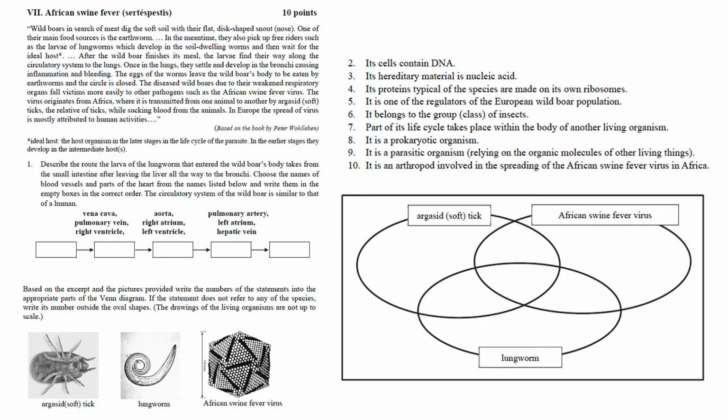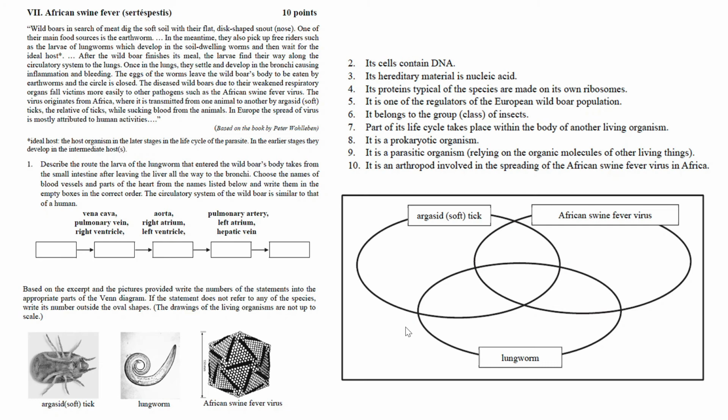Describe the route the larvae of the lungworm that enter the wild boar's body takes from the small intestine after leaving the liver all the way to the bronchi. Choose the names of the blood vessels and parts of the heart from the names listed below and write them in the empty boxes in the correct order. The circulatory system of the wild boar is similar to that of a human.